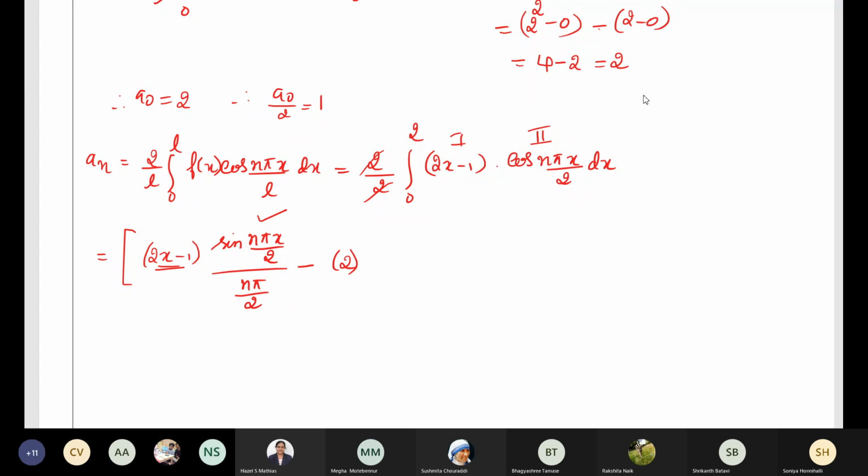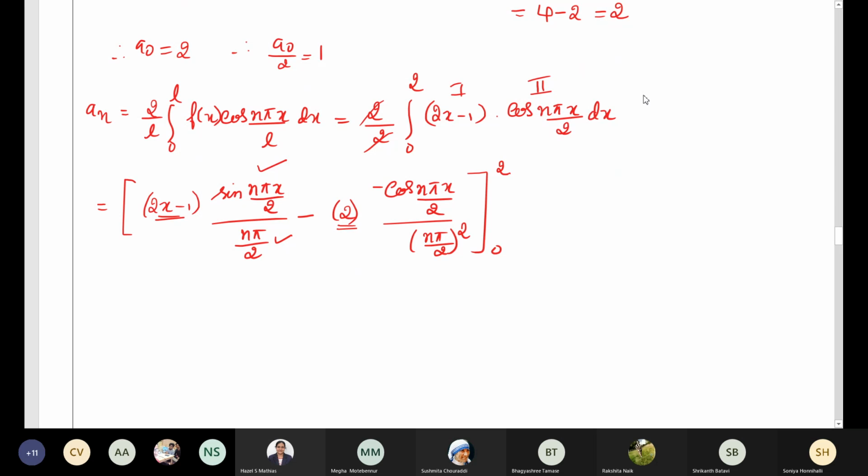Integrate this term again. Integration of sine is minus cos n pi x by 2 whole divided by n pi by 2, and previously one n pi by 2 is there, so it will become n pi by 2 whole square, with limit 0 to 2. We do not write the third step because the differentiation of 2 will be 0. There you stop it. Suppose the differentiation of the next term is 0, there you stop it.